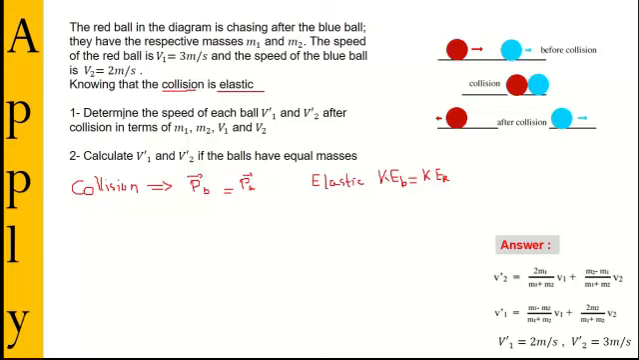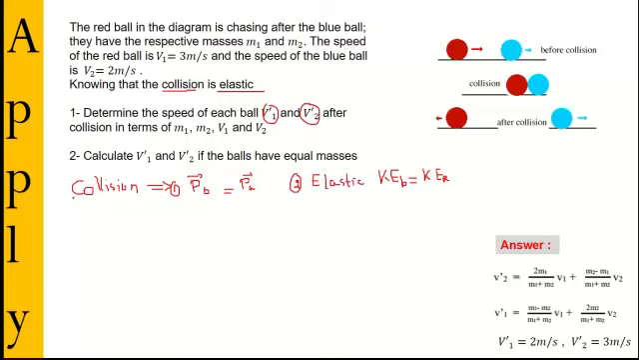First, what is the question? Determine the speed of each ball after the collision. Of each ball, this means V prime 1 and V prime 2. We have two unknowns. When I have two unknowns, we must have two equations. So here, this is the first equation and this is the second equation. Now once we know the concept, we can continue the calculation.